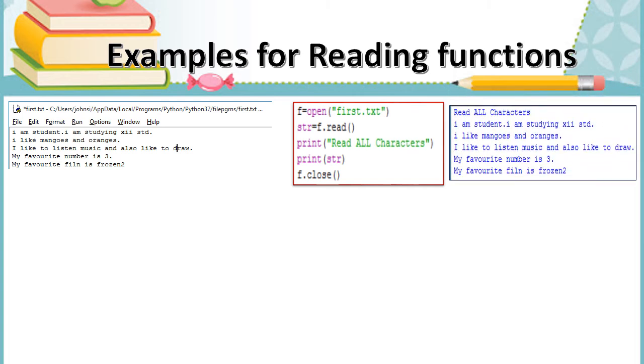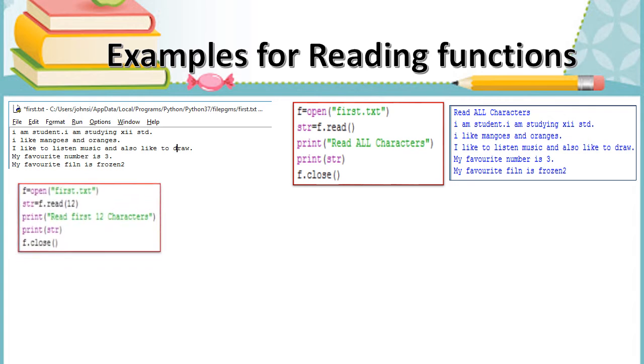See here, read all characters. So what are the contents in first.txt? Everything will be displayed. And next, f dot read of 12. It means only the first 12 characters alone are read from the file first.txt. So the first 12 characters are displayed. Here, as I already told you, a space also counts as a character, and even a number also counts as a character in a text file.